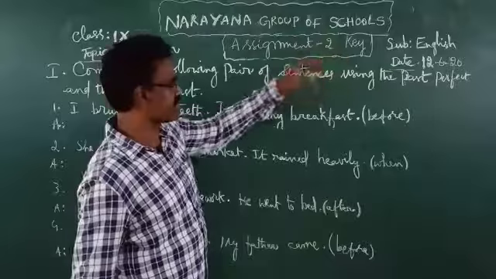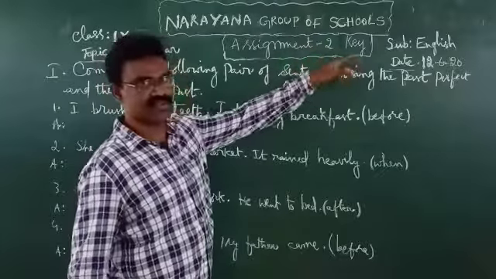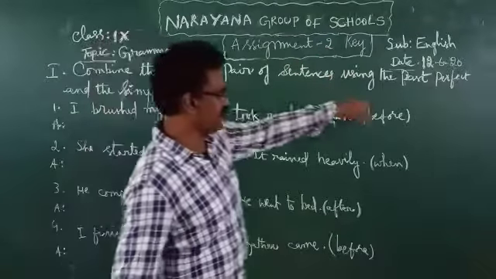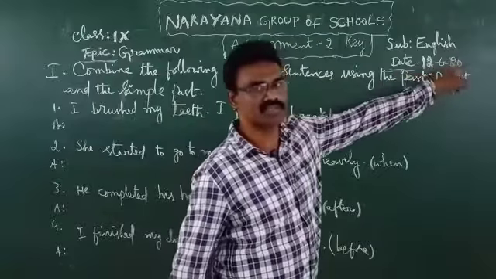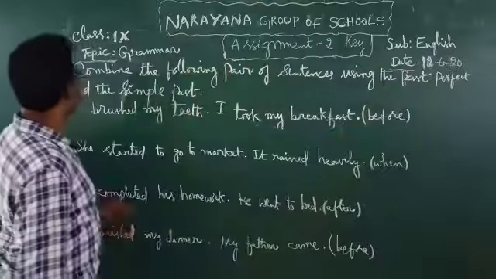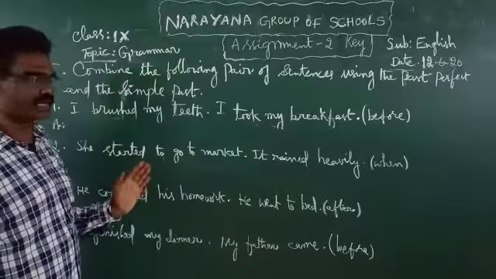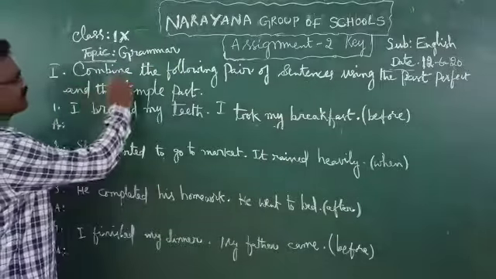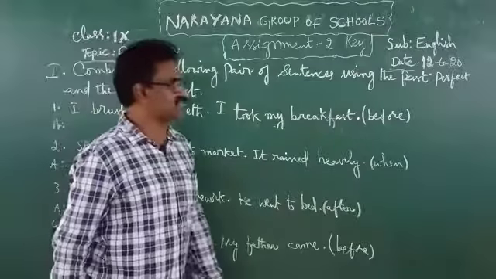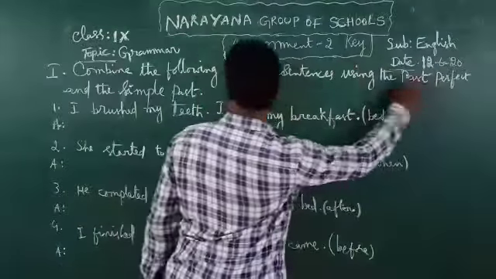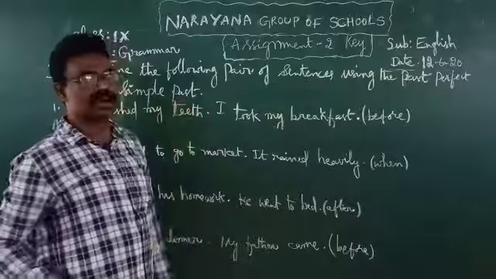Assignment key discussion. Assignment 2 key discussion of 9th class dated on 12 June 2020. The topic is grammar, from first unit. Combine the following pair of sentences using the past perfect and the simple past tense.